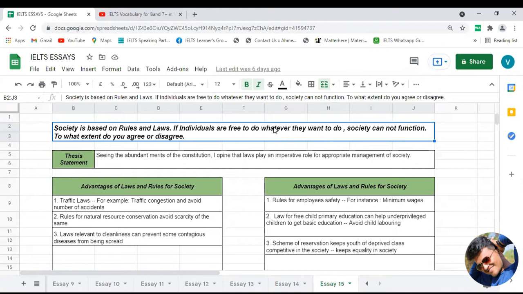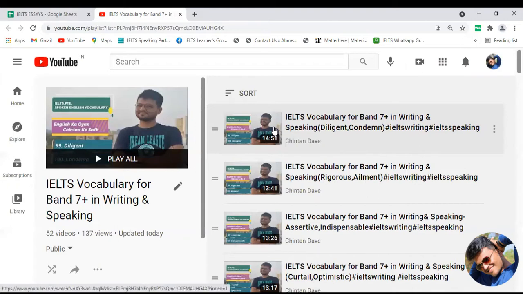for IELTS Task 2. Before we do that, let me show you the playlist in which I have discussed vocabulary which can be utilized in your IELTS examination for either the writing module or the speaking module. If you are not sure about the pronunciation of a word, then you can definitely utilize those words in your writing, because in the writing section, nobody is going to judge your pronunciation. So feel free to use those words about which you are not sure about the pronunciation, but if you are clear with the meaning, then you can definitely use them in your writing module.